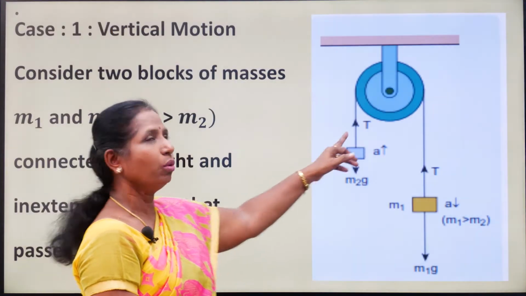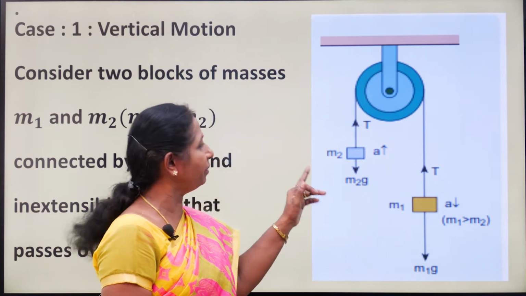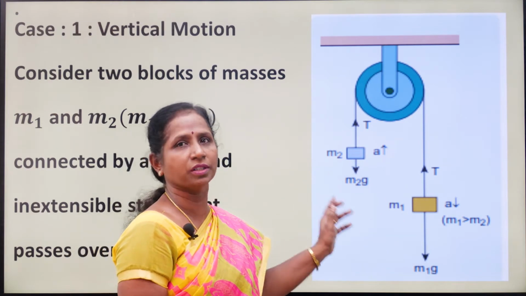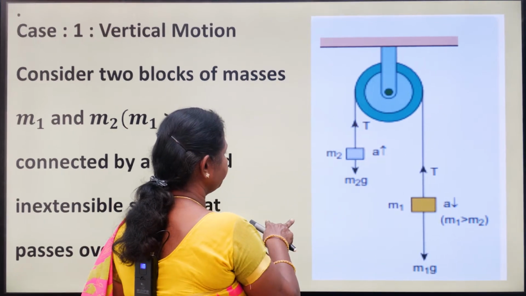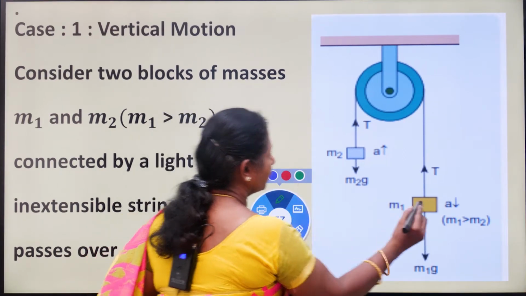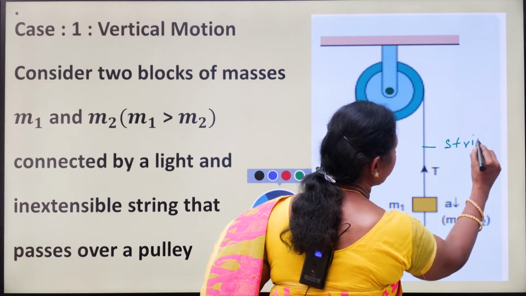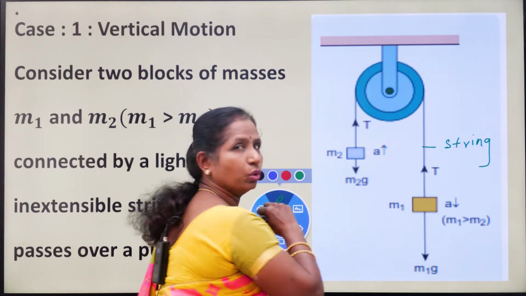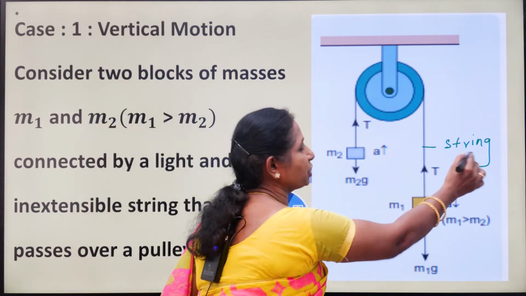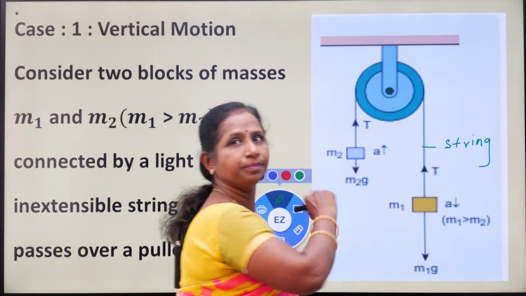Now we have two bodies, one is M1 and another one is M2. These two blocks or bodies are connected by a string. We are connecting two bodies by a string. This is block M1, this is block M2. These two bodies are connected by a string and the string passes over a pulley. This is called a pulley.